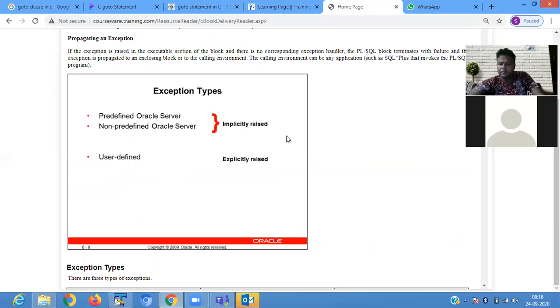Predefined is implicitly raised, means it happens automatically. User defined is explicitly raised.